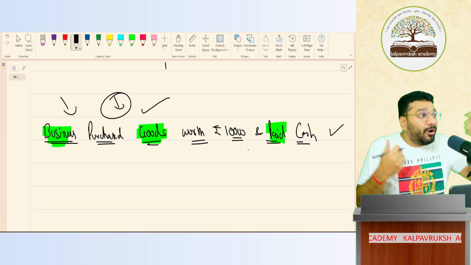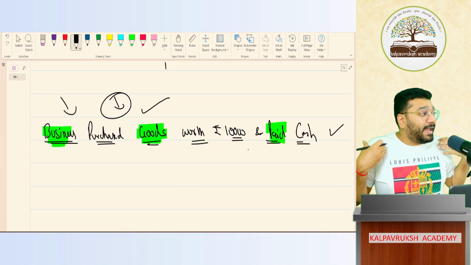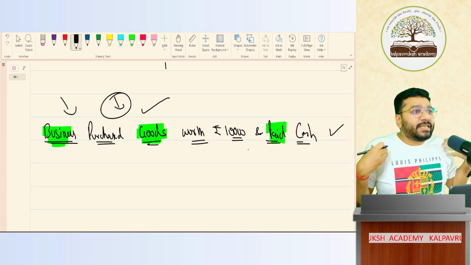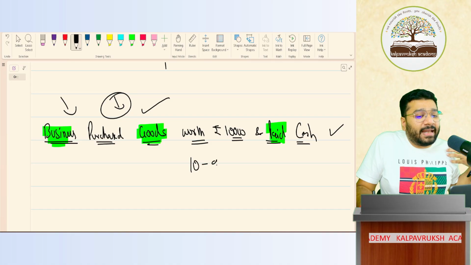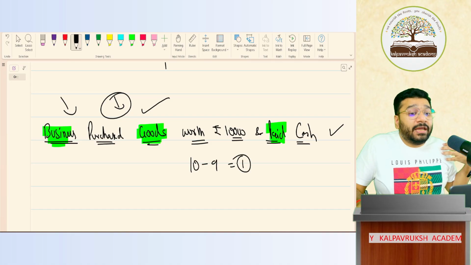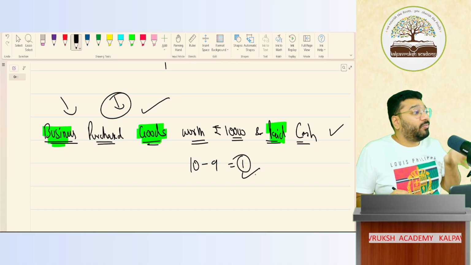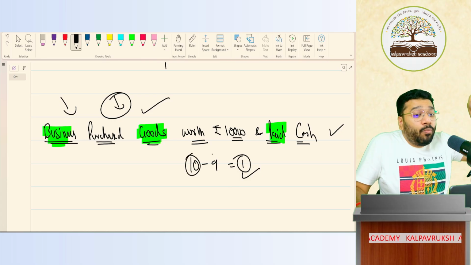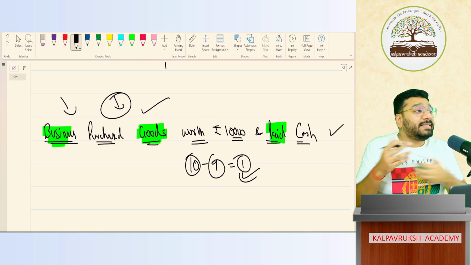My profit, I cannot buy from somebody, boss. Profit, can I buy from somebody? Not possible. So profit is my own result. Closing stock is my own result. How does closing stock come? 10 laptops I purchased. Of that, 9 sold. How much is pending? 1. That 1 laptop, as a closing stock, are you buying from somebody? No. It is a result of your transaction. Of the 10 you bought, you sold 9, so one is left over. It comes on its own. It's an event. Got it?